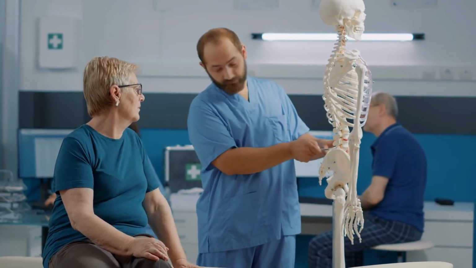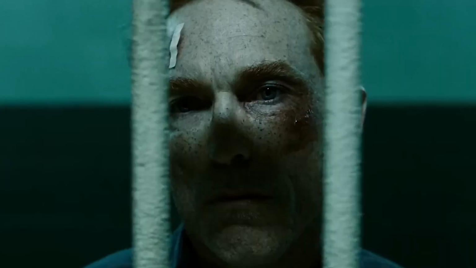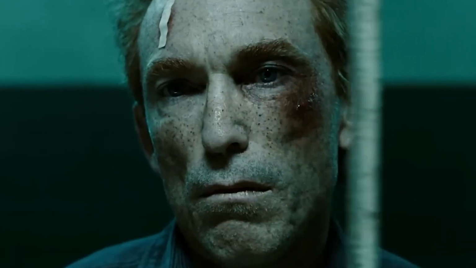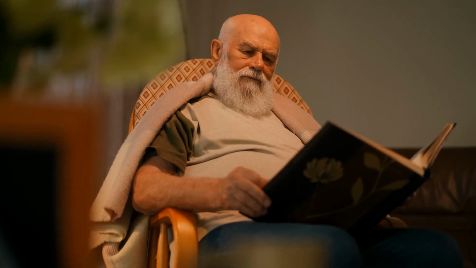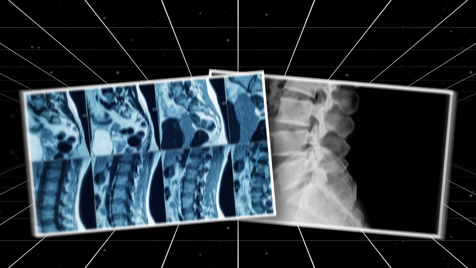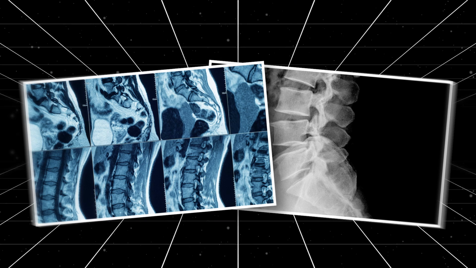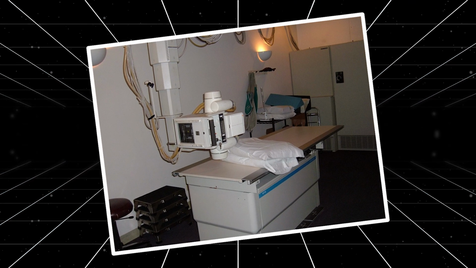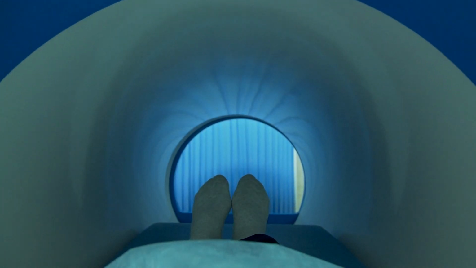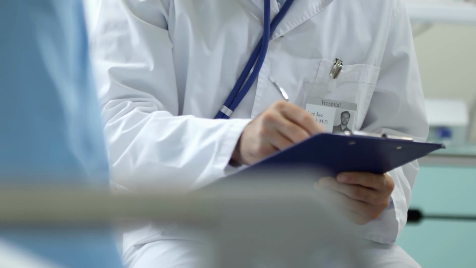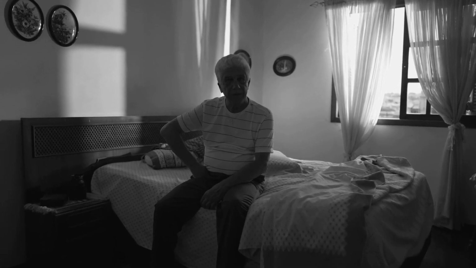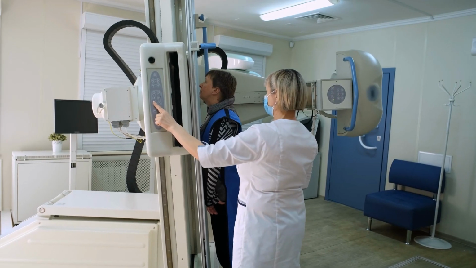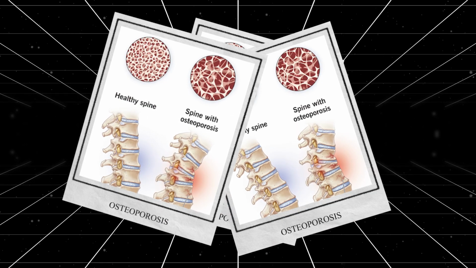Imaging becomes part of the clinical evaluation for back pain when one of the previously mentioned red flag symptoms is present. This includes significant recent trauma, unexplained weight loss, fever, steroid use, and a history of cancer, especially in individuals over 70 years old. If any of this is present, it is important to rule out serious underlying conditions with imaging such as X-rays, CAT scans, or MRIs as determined by your doctor based on the clinical situation, such as: 1. If you're over 70 years old and had a recent fall, your doctor may order an X-ray to check for fractures, especially with osteoporosis.